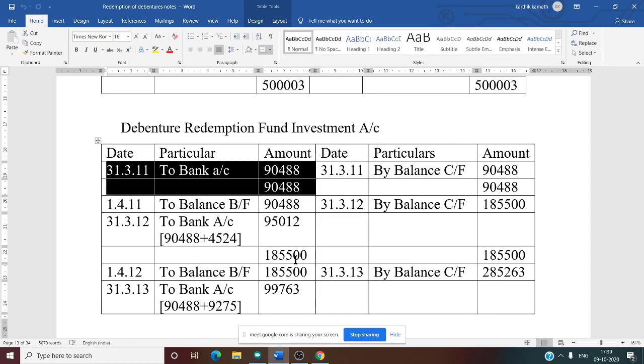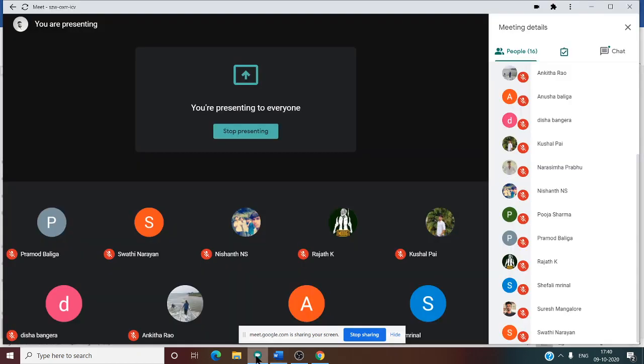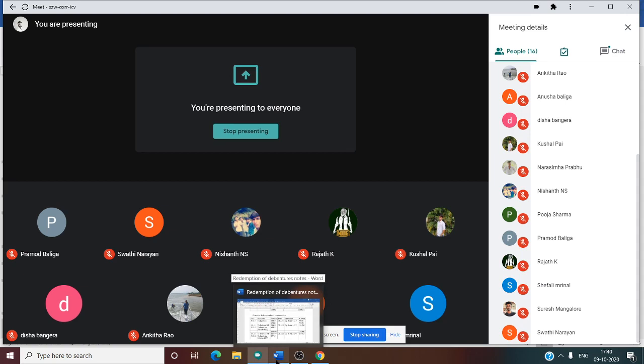Investment in accounting treatment, the journal entry is debenture redemption fund investment account debit to bank account. So what is the reason? Because sinking fund means what? Sinking fund means you are taking some amount from profit and loss account every year and you are investing it in some safe securities.